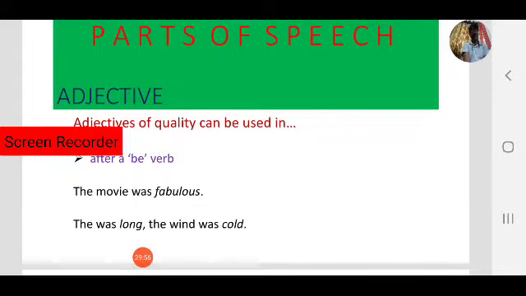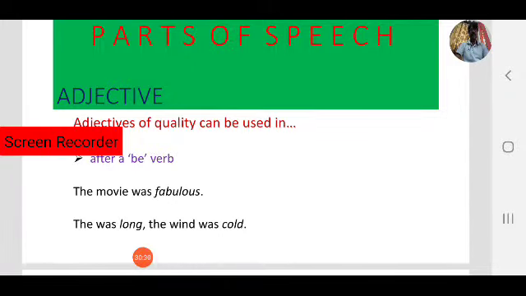Past tense be forms. Will be, shall be, future tense be forms. We are going to learn about these verb forms in detail in the next lesson. Adjectives of quality can be used after a be verb, meaning be forms: am, is, are, was, were, will be. Like these are be forms.